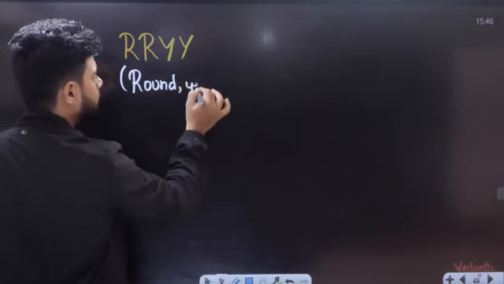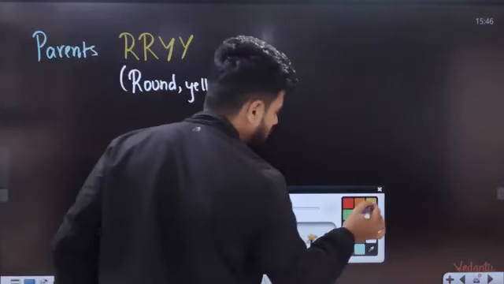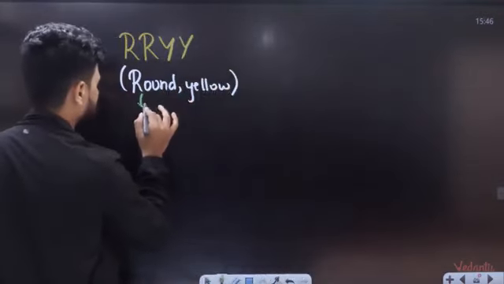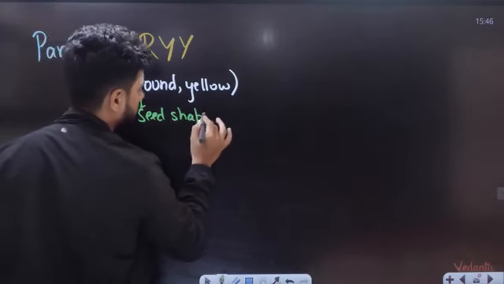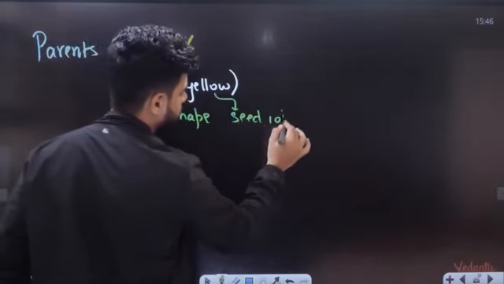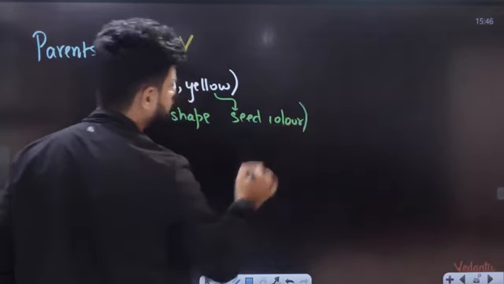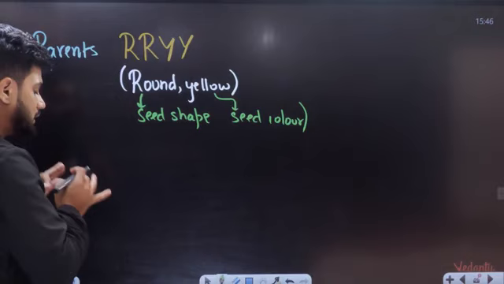Y represents yellow, dominant, seed color. So here we have seed shape and seed color, and both are said to be dominant.